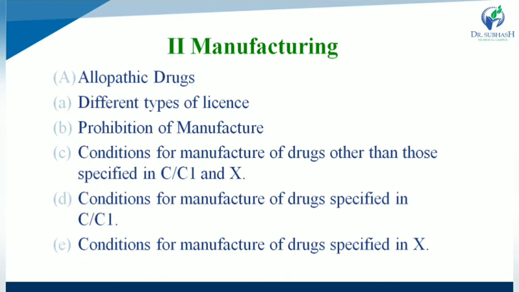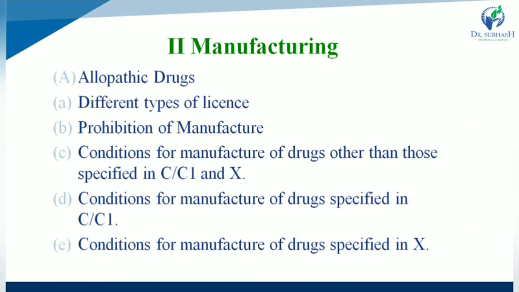Second one, manufacturing. All the import of any drug substance, which type of drug substance is prohibited to import, all are discussed already. So second one, what is manufacturing? Manufacturing has various types or subtypes.